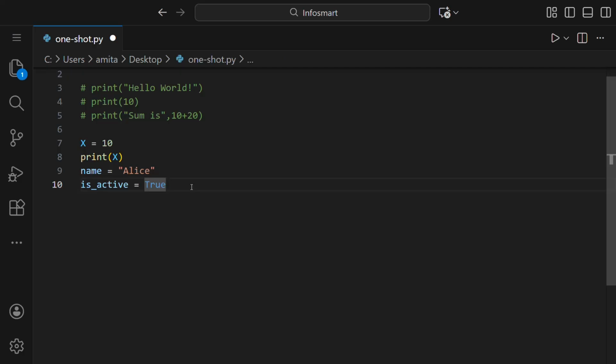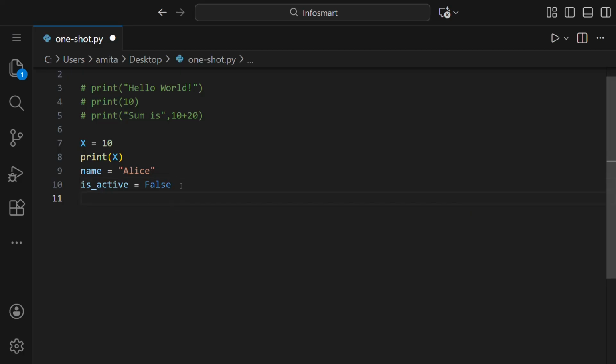Now, what are data types? Like we have given the value 10 to x. Here 10 is an integer. That is, it contains all the numbers, negative and positive, from 1 to infinite, including its negative, with 0. And if we talk about this name, this is a string because we have given the text inside double quotes. These double quotes decide that the text written inside them is a string. Talking about this true, or if we write here false, these are boolean values.